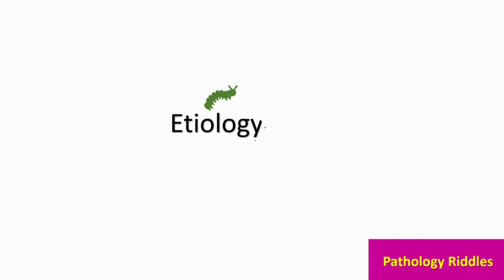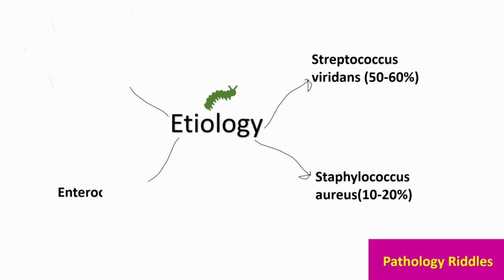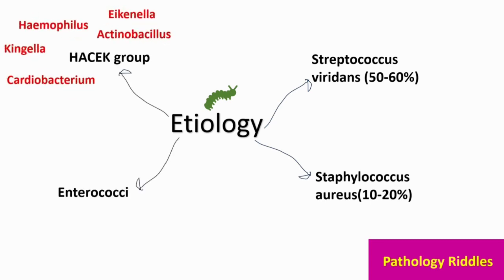50 to 60% of infective endocarditis is caused by Streptococcus viridans. 10 to 20% is caused by Staphylococcus aureus. Enterococcus also plays a part. Then is the HACEK group, which includes Haemophilus, Actinobacillus, Cardiobacterium, Eikenella, and Kingella.